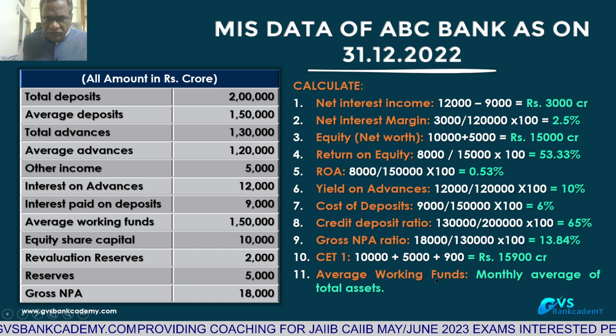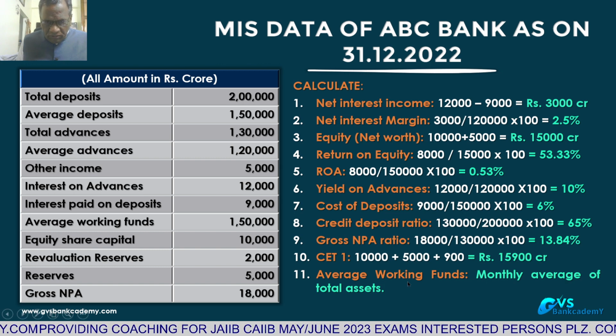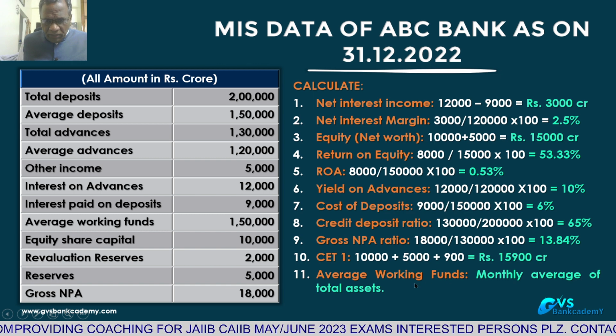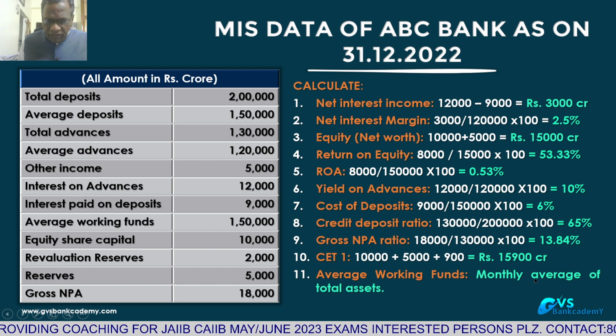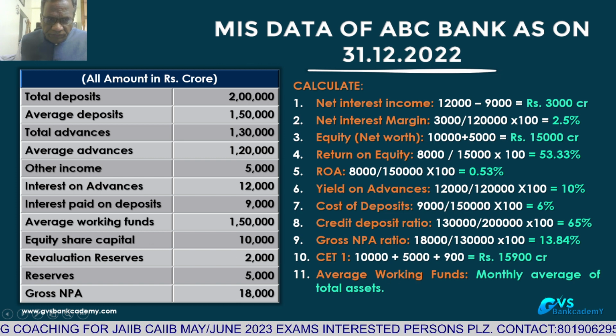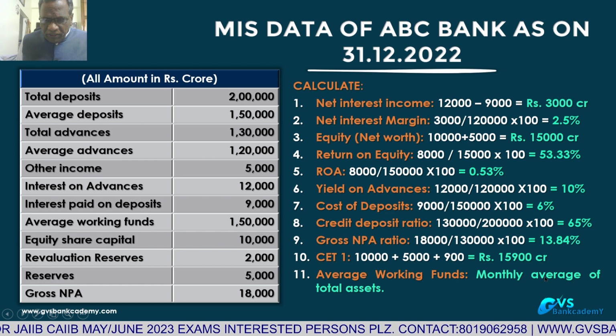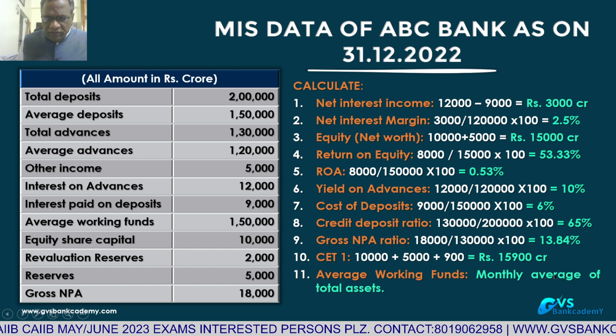Average working funds definition: the monthly or daily average of total assets. This is the average working funds during the first 9 months. It is equal to the monthly average or daily average of total assets.